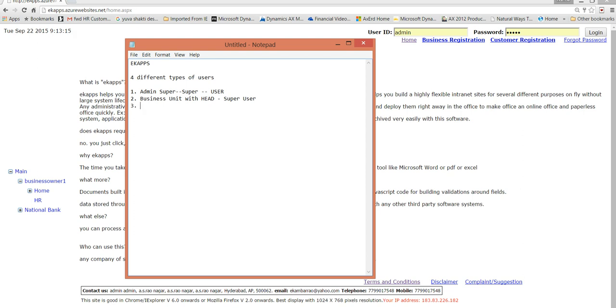Third one is business unit member, who is like an official member. The fourth one is the citizen. These are the four different types of users who will be using this application.